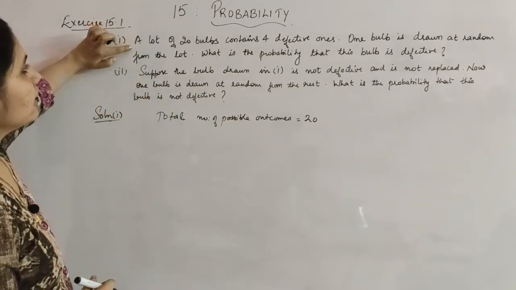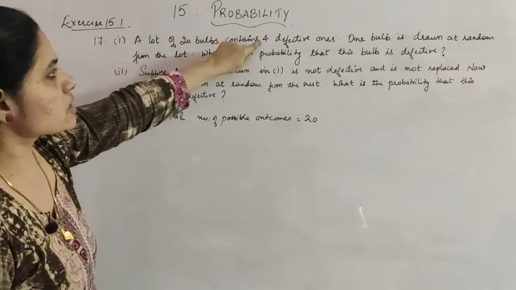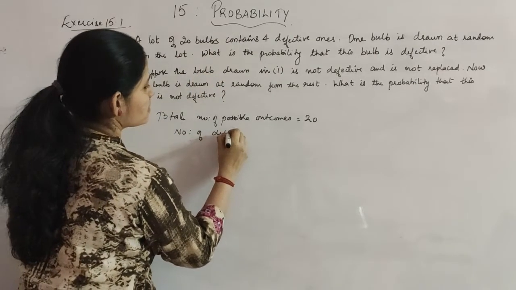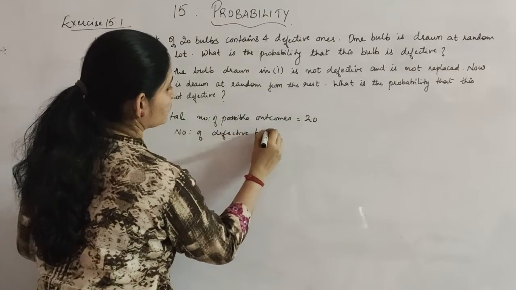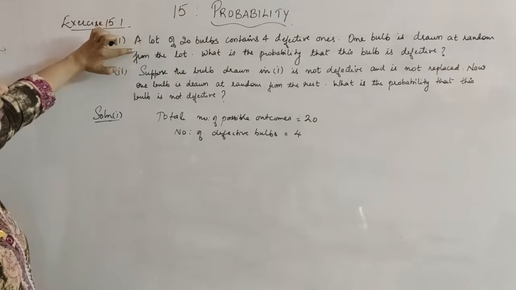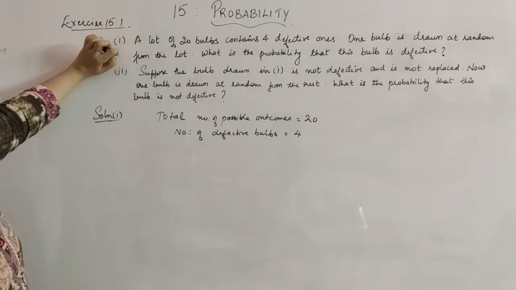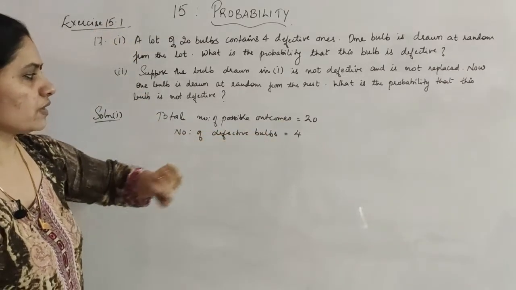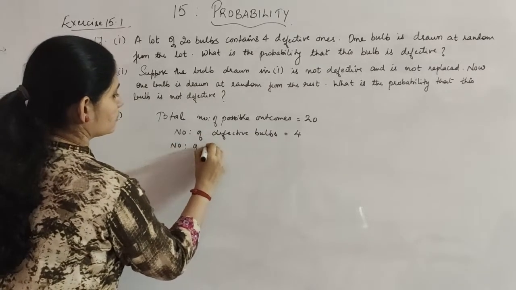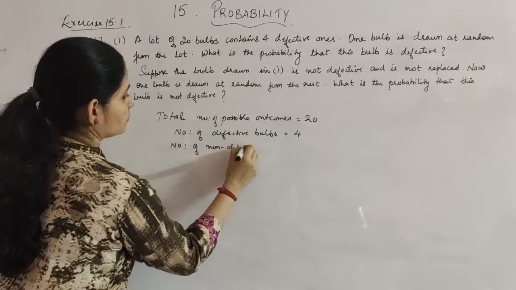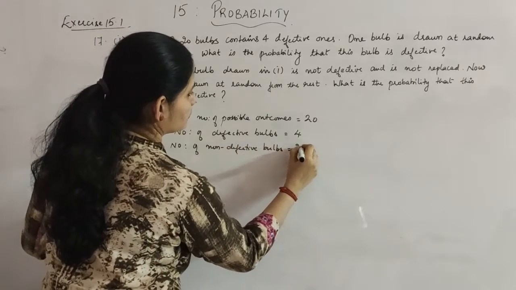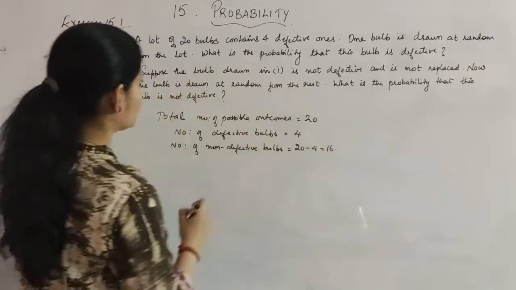Okay. Then what is the number given as defective? So the number of defective bulbs is equal to 4. That means it is understood that the remaining will be the non-defective bulbs, that is 20 minus 4 will give you the non-defective bulbs. Okay.